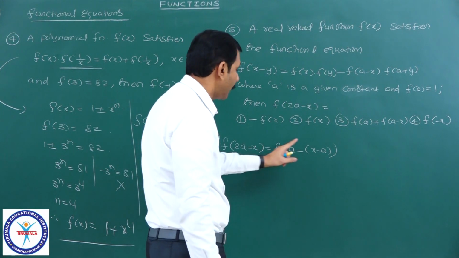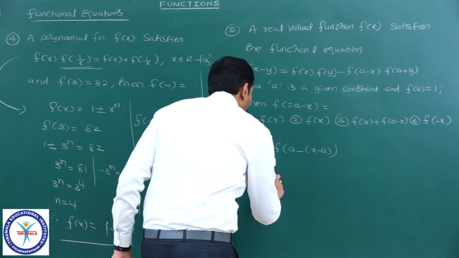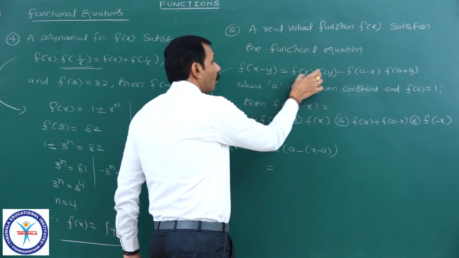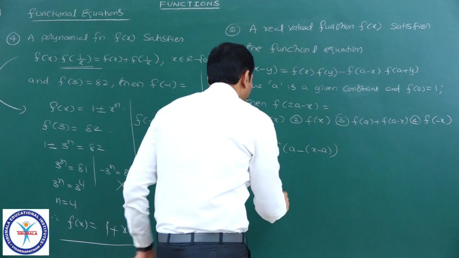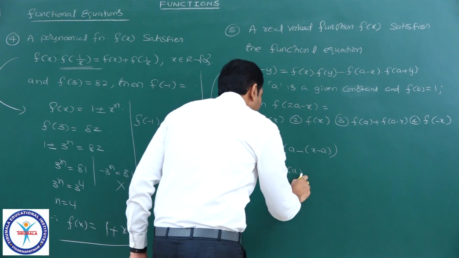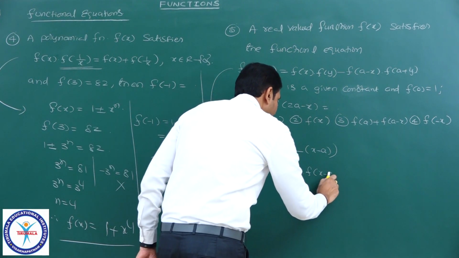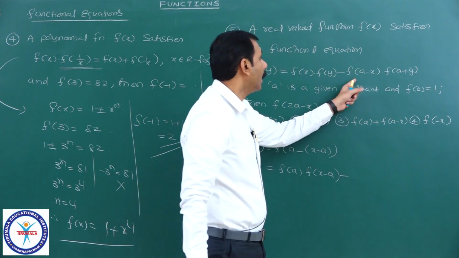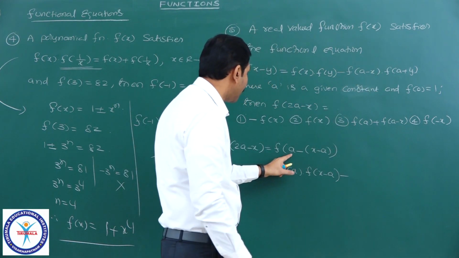Therefore, f of 2a minus x I wrote in this way, it is equal to, of the form x minus y, f of x minus y equal to product of f of x and f of y, that is f of a into f of x minus a. See this? Minus f of a minus x. What is x here?